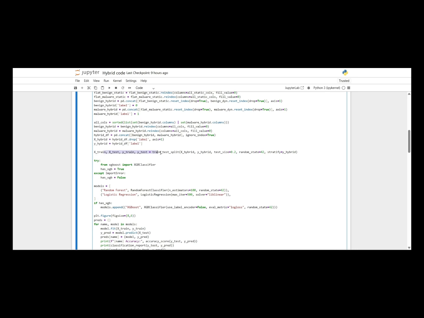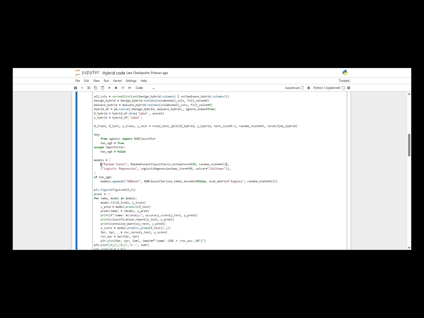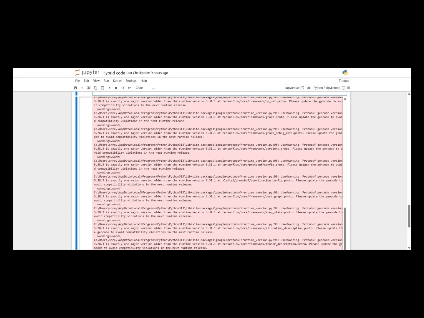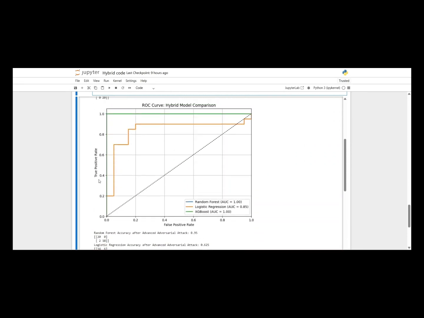I then trained three models: random forest, logistic regression, and XGBoost. In the clean testing, random forest and XGBoost achieved perfect accuracy, while logistic regression performed slightly lower, at 0.86. You can see in the ROC curve that random forest and XGBoost hug the top corner, meaning they classify almost every sample correctly.